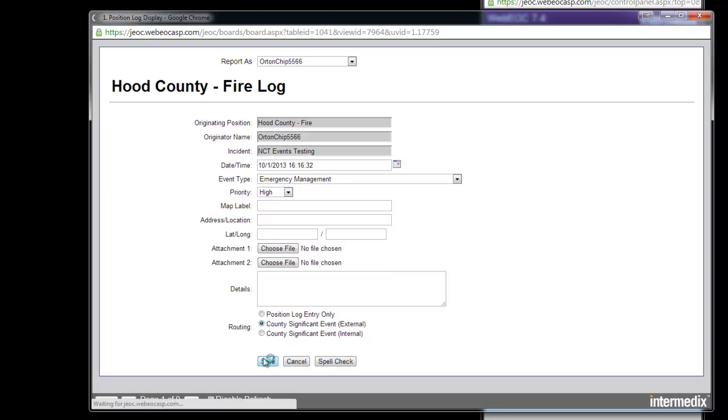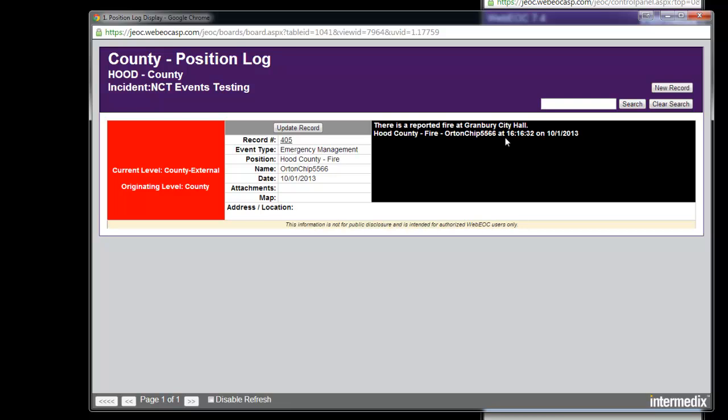So I'll hit save, and on the back side you're going to see the event that we've entered. It's position, username, and time date stamped with information. If there's an attachment, it would be here. If there was an address, it would be here. You'll see that the originating level over here is county, that the current level is county external because we're looking at it from the position log. I need to know which one it's at. And you'll see the red box indicates that it's a high priority. So that's how it works.